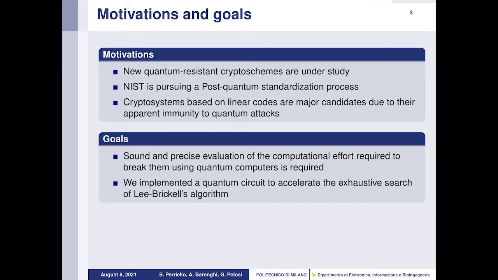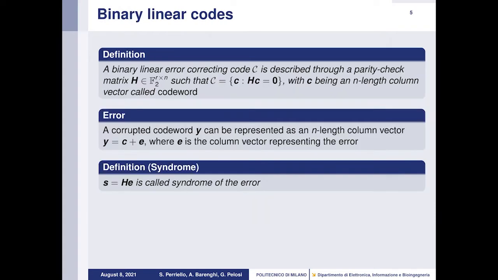So what are these kinds of code-based cryptosystems? They were originally thought of as error-correcting codes, and a binary linear error-correcting code C is described by a parity check matrix H with sides R times N, composed of all the n-length column vector codewords C such that HC is equal to the 0 vector.